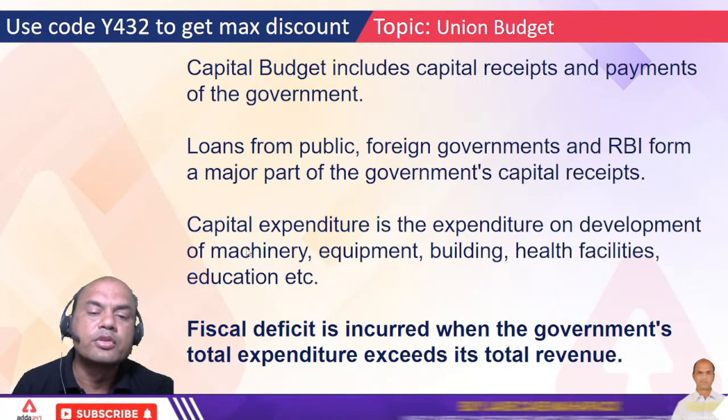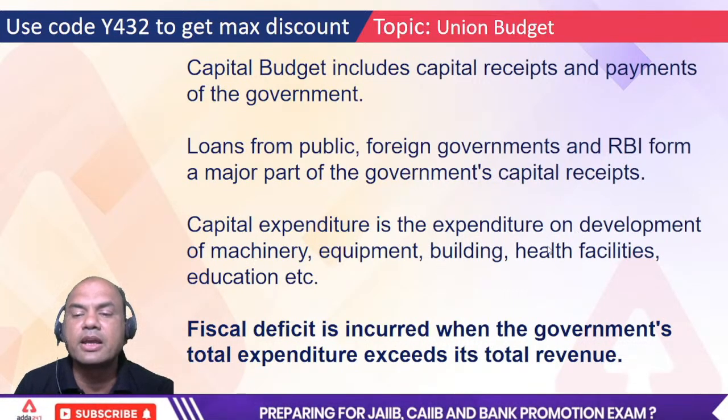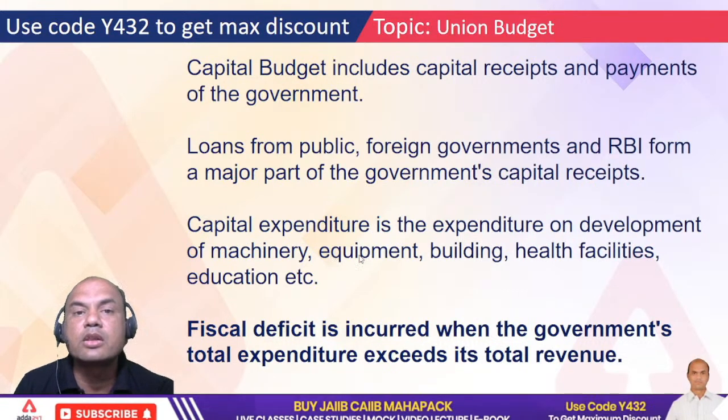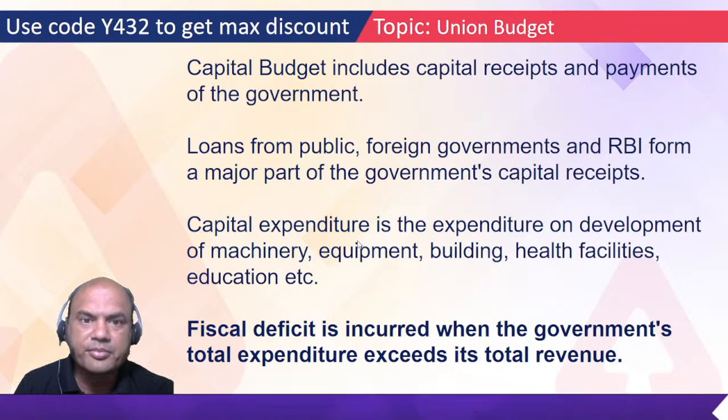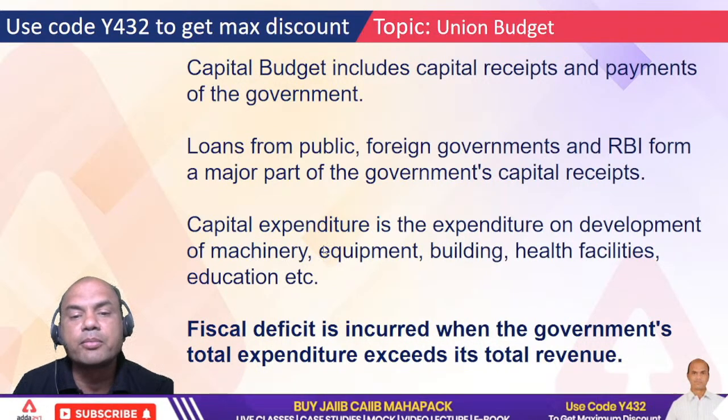Okay. So capital expenditure is the expenditure on the development of machinery, equipment, building, health facilities and education. Means basically this is expenditure on a long term basis. So that's why capital expenditure means the development of machinery. Here machinery is for long term, equipment is for long term, health facilities give a long term result.